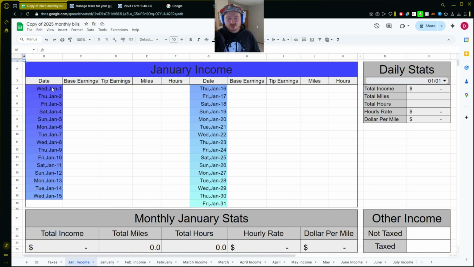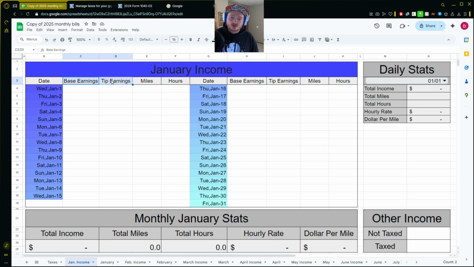So if we go into here, I have an income sheet for every single month that you guys can go into. And we tried to make it a little themed for every month to spice it up a little bit and make it a little more appealing. You guys let me know what you think about the colors and stuff like that. So we have base earnings here and then tip earnings, miles, and hours.